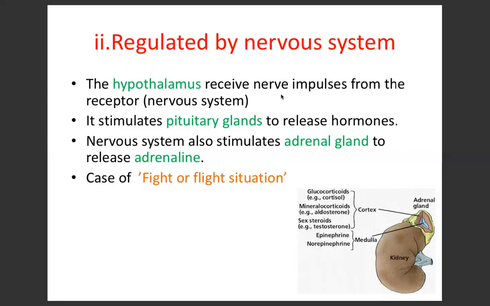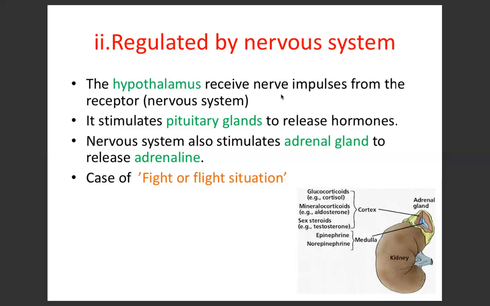So hormon tersebut akan dihantar ke adrenal gland untuk release adrenaline. Okay, so itu perkaitan antara dua sistem tersebut.